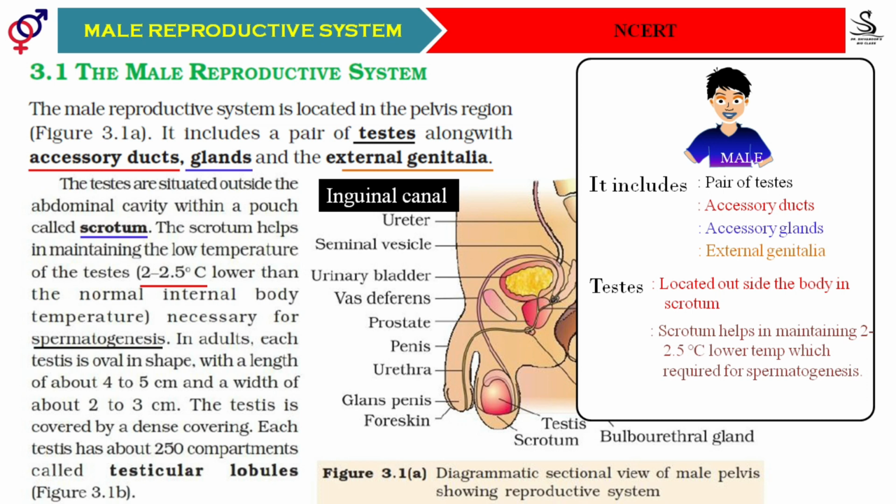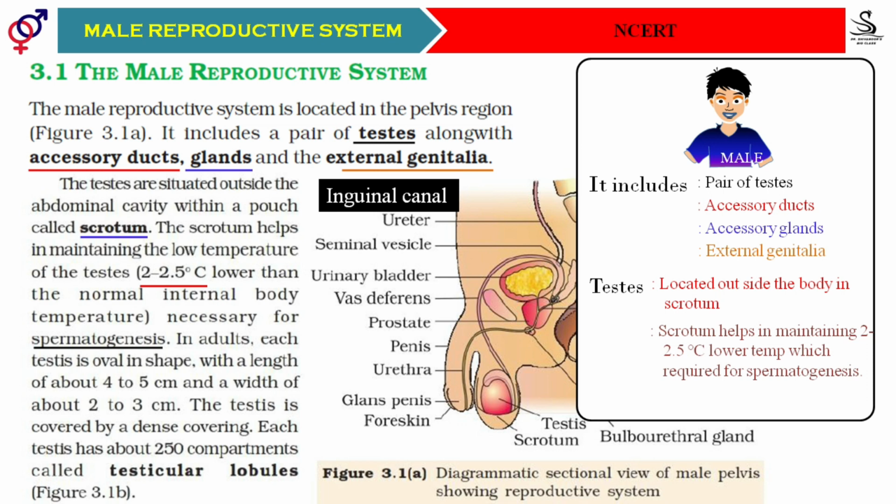Suppose, for example, your body temperature rises slightly, if you are suffering from a fever. By that time the testes actually move away from your scrotum. They move because certain muscles in the wall of the scrotal sac as well as the spermatic cord become loose. That's what you must remember.